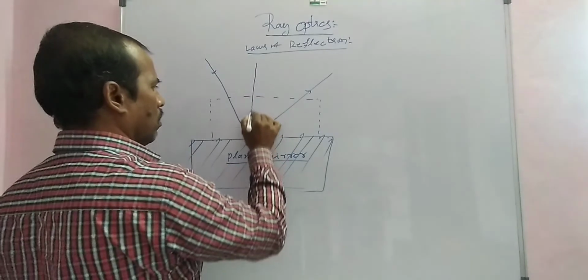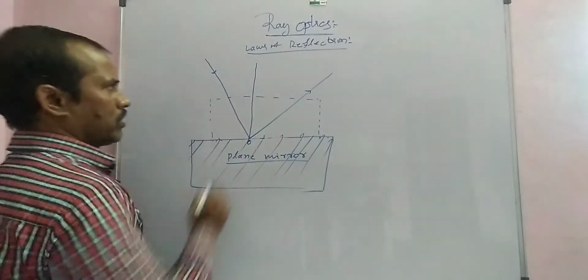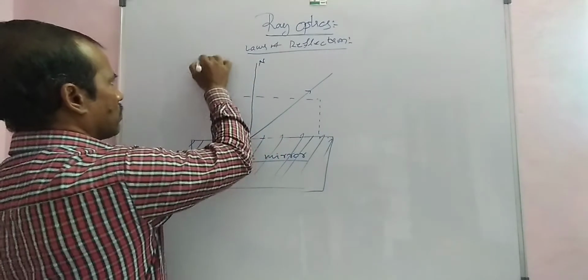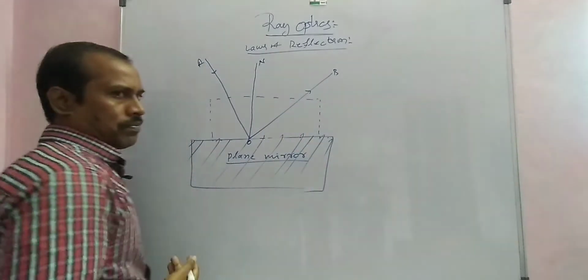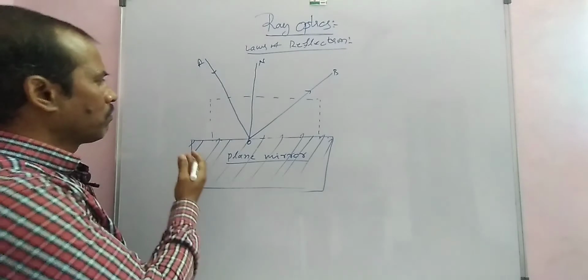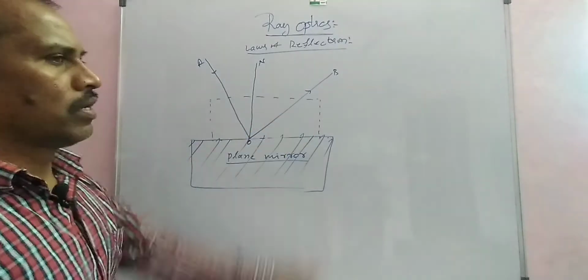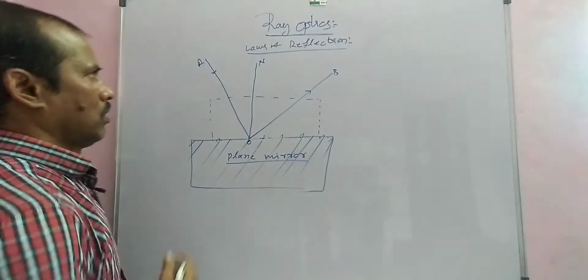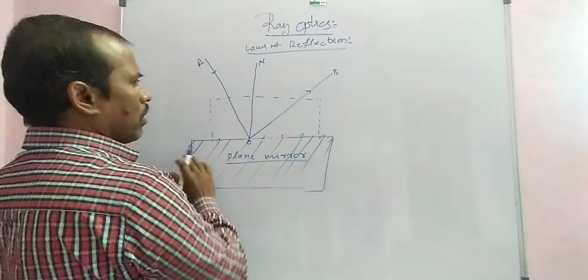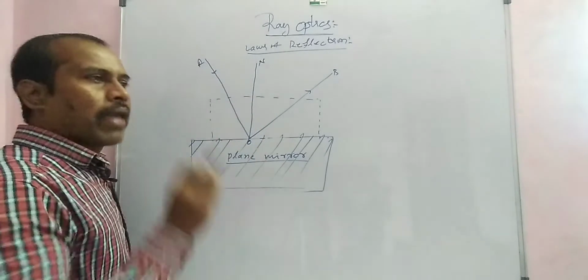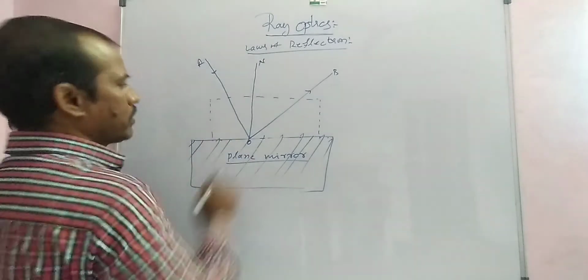Draw the normal onto the point of incident, ON. For example, OA is the incident light and OB is the reflection of the light. ON is the normal.